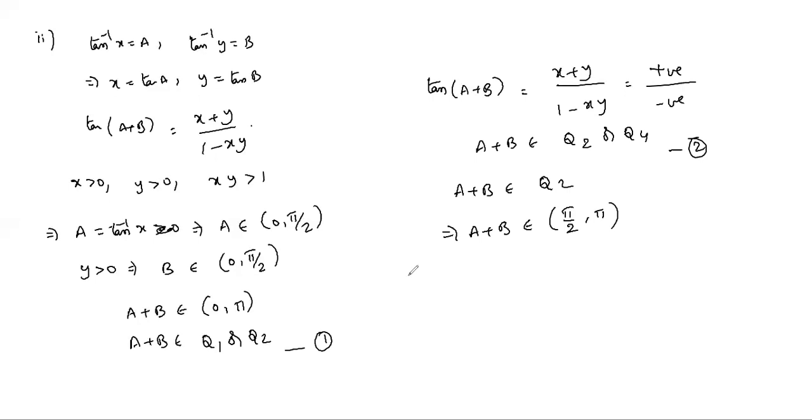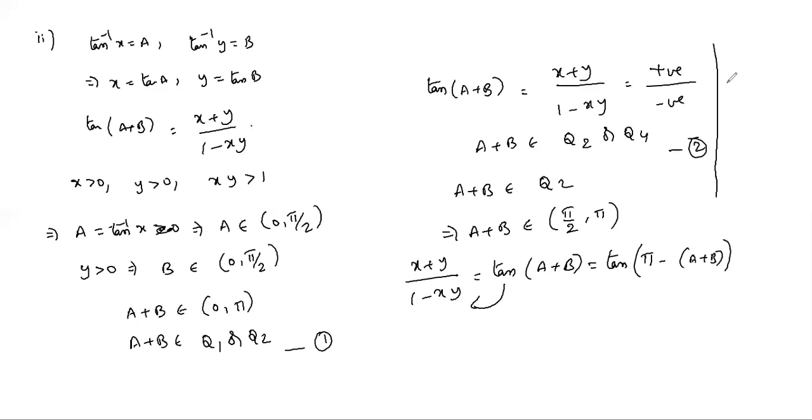Now what we have? X plus y by 1 minus xy equals tan(a plus b). We cannot take tan inverse to this side because a plus b does not belong to the principal value range of tan inverse. So we have to change this one. Many ways we can change it, but we write pi minus (a plus b). Why are we writing pi minus (a plus b)? Because a plus b belongs to pi by 2 to pi, so minus (a plus b) belongs to minus pi to minus pi by 2.